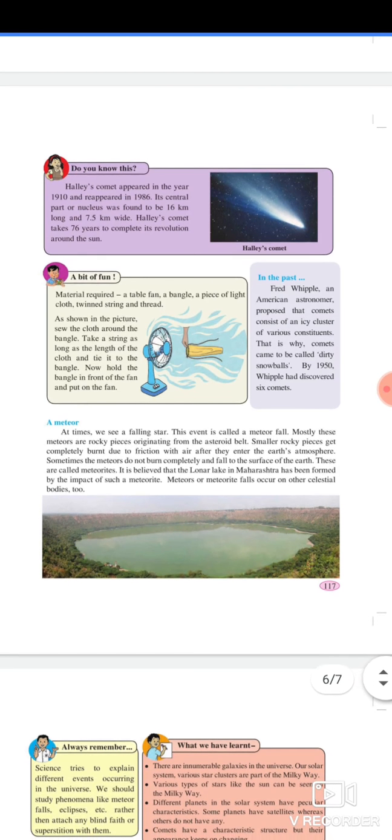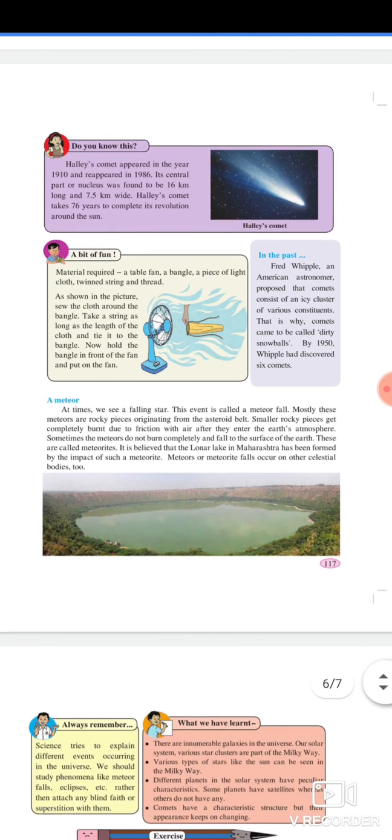A bit of fun. Material required: a table fan, a bangle, a piece of light cloth, twine string and thread. As shown in the picture, sew the cloth around the bangle. Take a string as long as the length of the cloth and tie it to the bangle. Now hold the bangle in front of the fan and put on the fan.